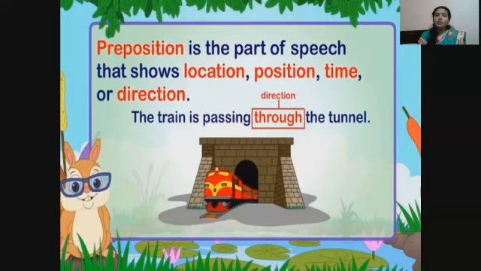Preposition is the part of speech that shows location, position, time or direction. One more example: the train is passing through the tunnel. Through indicates direction.